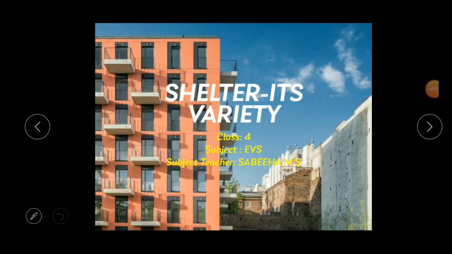Today in this class we are going to start your new lesson of EVS, that is shelter and its variety. Okay, children, what do you mean by shelter? Do you know the meaning of shelter? Shelter means a place giving protection. So that is called shelter. It may be from the high wind, rain, sun, etc. Right? So already you have learnt what is the need of a house.